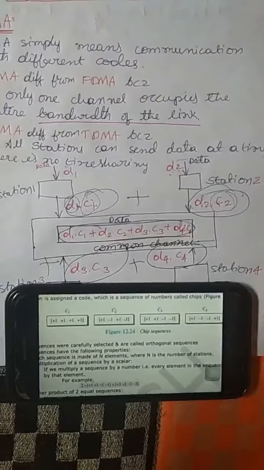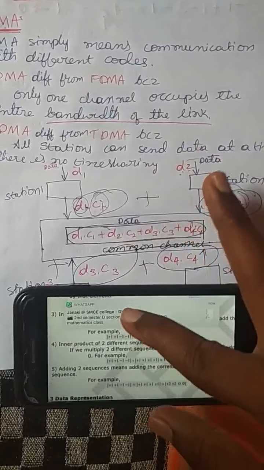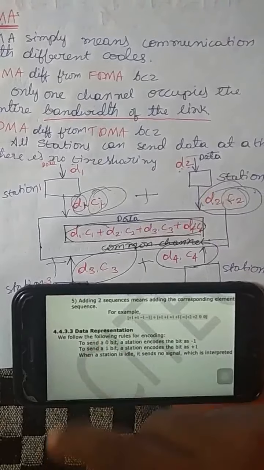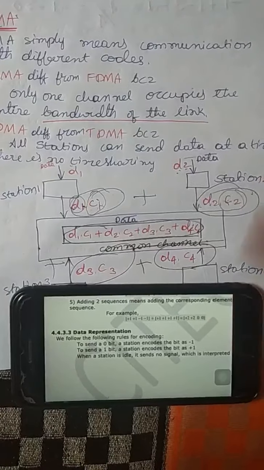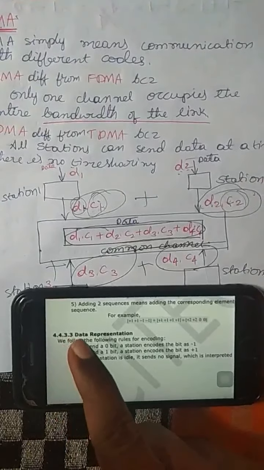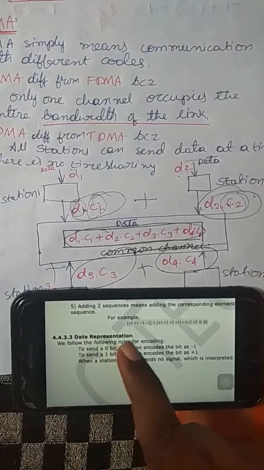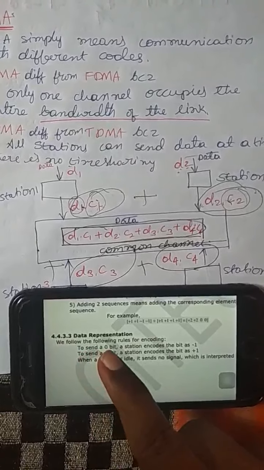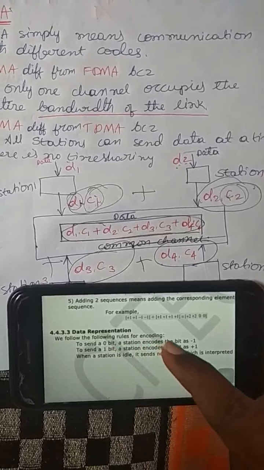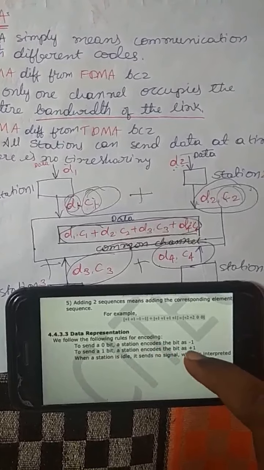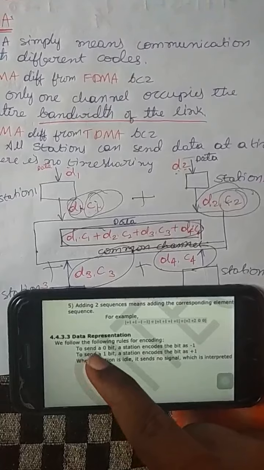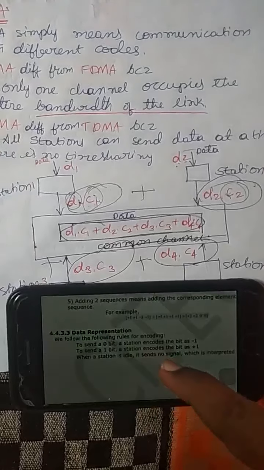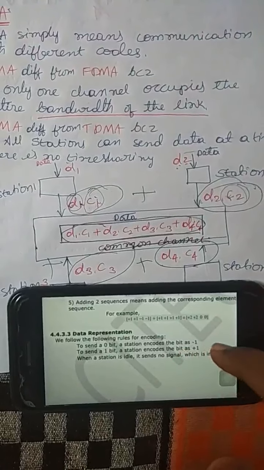Okay, next, data representation. How can we represent the data? We follow the following rules for the encoding. To send a 0 bit, a station encodes the bit as -1. To send a 1 bit, a station encodes the bit as +1.